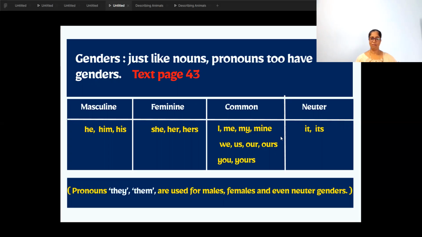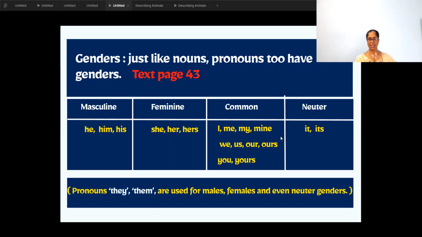That is for male, masculine gender. We learned boy, uncle, father. Yes. And feminine gender we learned: aunt, mother, sister. So just like noun gender, we also have pronoun genders. So children, take text page 43. You have the table over there showing you masculine gender.